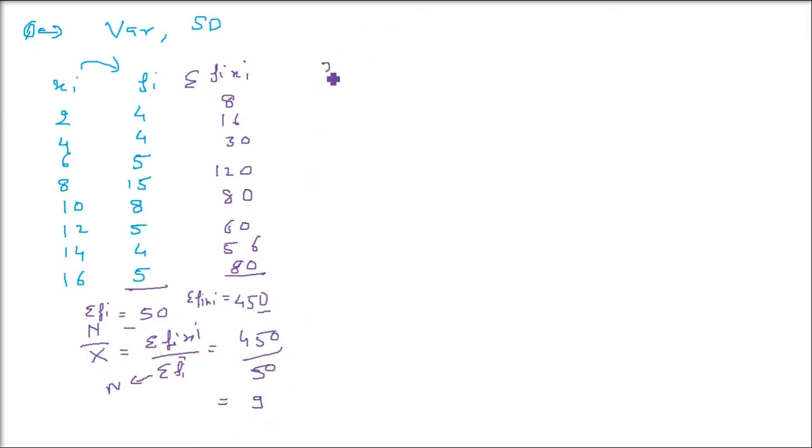Now you have got X bar, so the next column will be Xi minus X bar. X bar is known now, 9, so you have to subtract 9 from each number: 2 minus 9, 4 minus 9, 6 minus 9, 8 minus 9, 10 minus 9, 12 minus 9, 14 minus 9, 16 minus 9. Don't worry about the sign, there is no modulus. So this is minus 7, minus 5, minus 3, minus 1, 1, 3, 5, 7. These are the values after subtracting 9 from the first column.